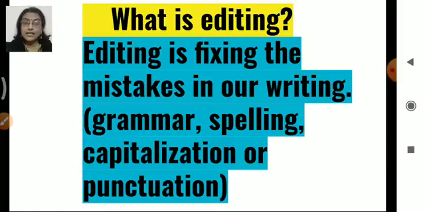Then spelling errors, and capitalization, where a capital letter is not used or is used where it is not required, or punctuation marks. Full stop is not given, question mark is not given, like that. So it is very easy to understand.